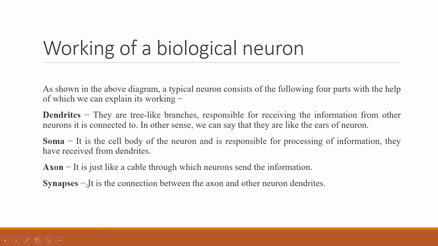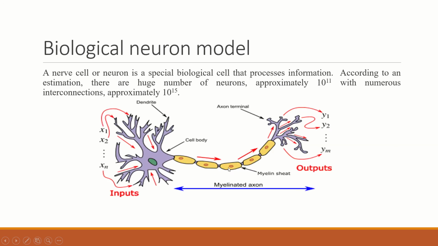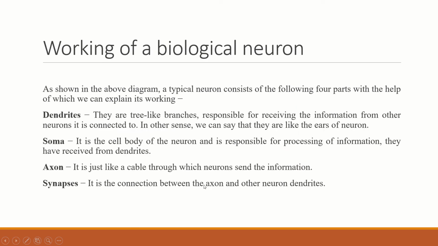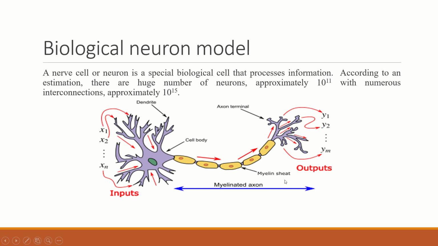So what is axon? It is just like a cable through which neurons send information. You can see it here, labeled axon. It is just like a cable where the information goes through to the other neuron. And this is the synapse. It is the connection between the axon and the dendrites of another neuron. If we connect some other neuron here, it will contact the dendrites of the next neuron. It will form a node-like structure or connect to the axon terminals of this neuron.